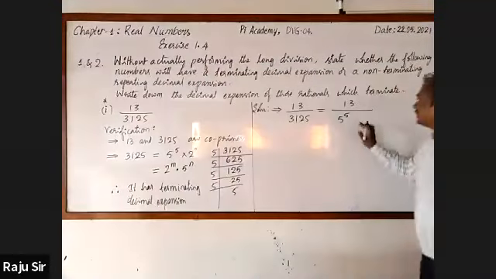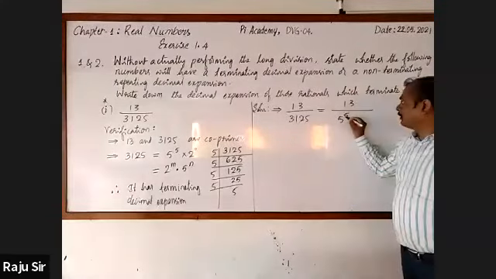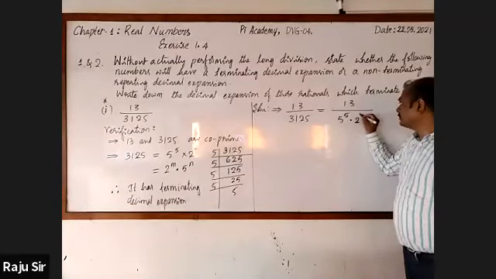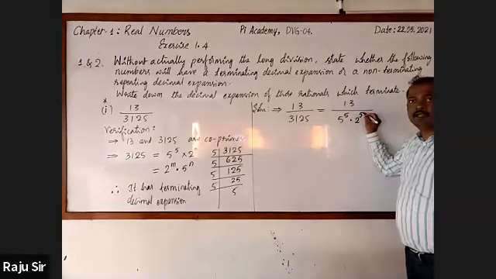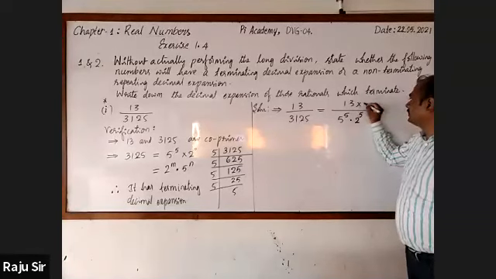Multiplying 2 to the power of 5 on both. Very good. Not just 2. I told you, the power of both 2 and 5 should be the same. Here, the power of 5 is 5. There is no 2. Hence, 2 raised to the power 5 should be taken. It should be multiplied to the denominator as well as the numerator.